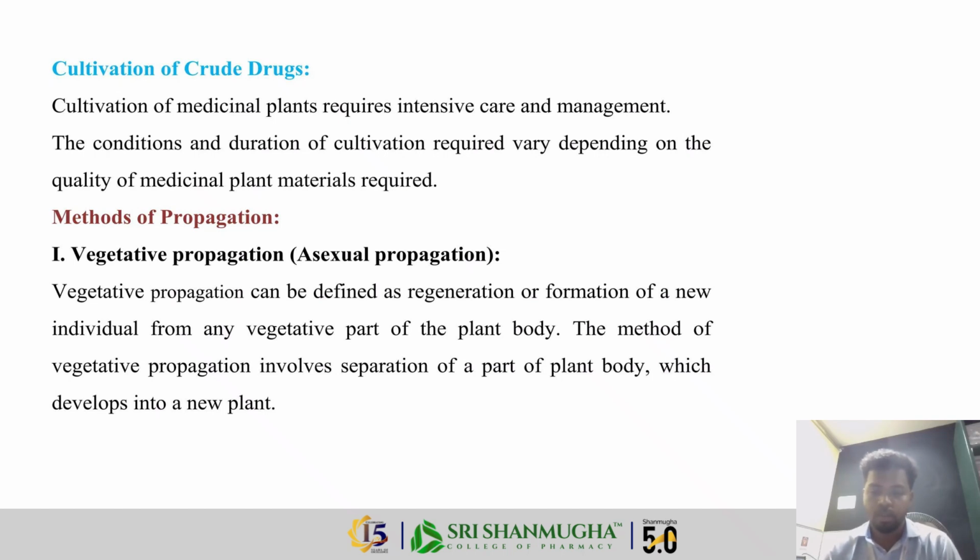In pharmacognosy we mostly prefer asexual propagation because it gives identical plants, maintains the medicinal properties, and also ensures uniform quality. So it is very important in the cultivation of medicinal plants. Asexual propagation can be defined as the regeneration or formation of a new individual from any vegetative part of the plant body. This method involves the separation of a part of the plant body which develops into a new plant.